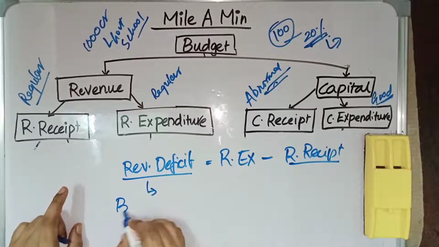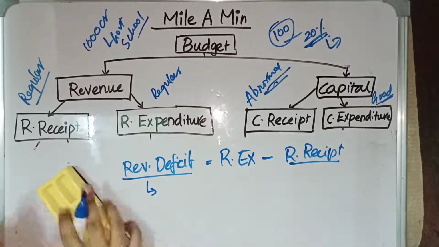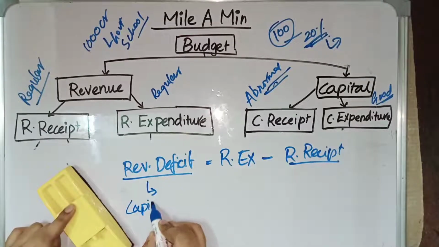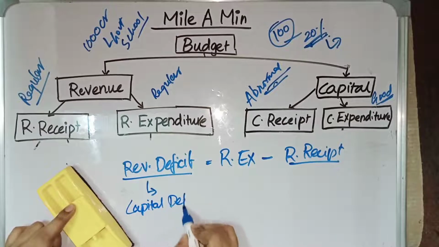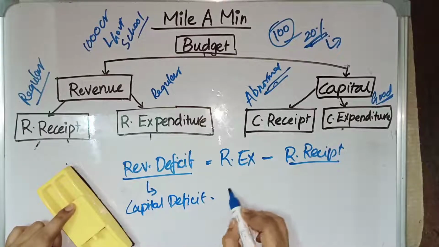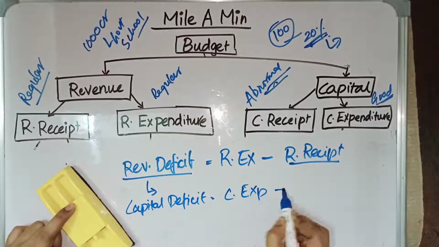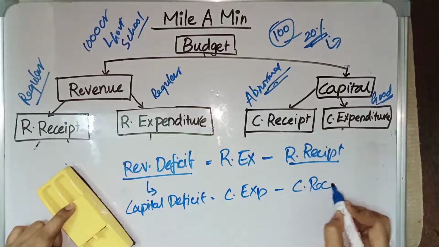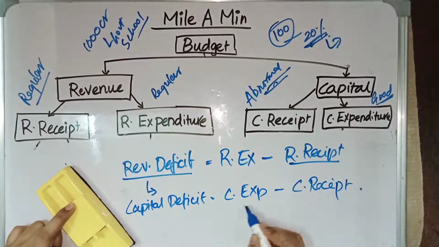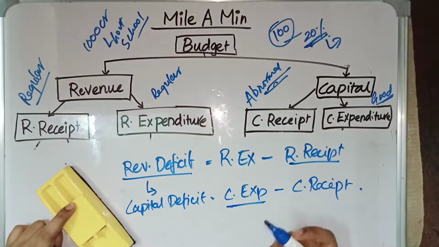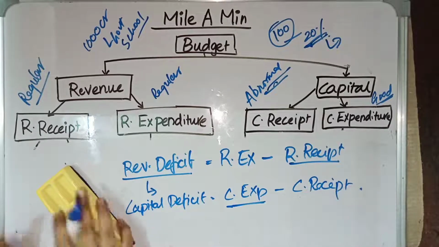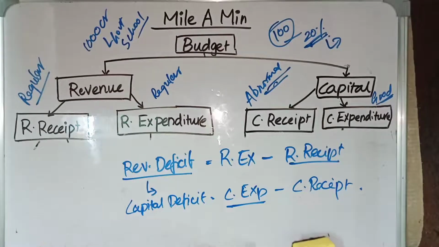And then we have budget deficit. First, let us see capital deficit. In capital deficit, the government's capital expenditure is high compared to capital receipt. But it is okay. It is good. Why? Because capital expenditure is good. If capital expenditure is more, it is okay. So, capital deficit means capital expenditure minus capital receipt. Capital expenditure is more compared to capital receipt.